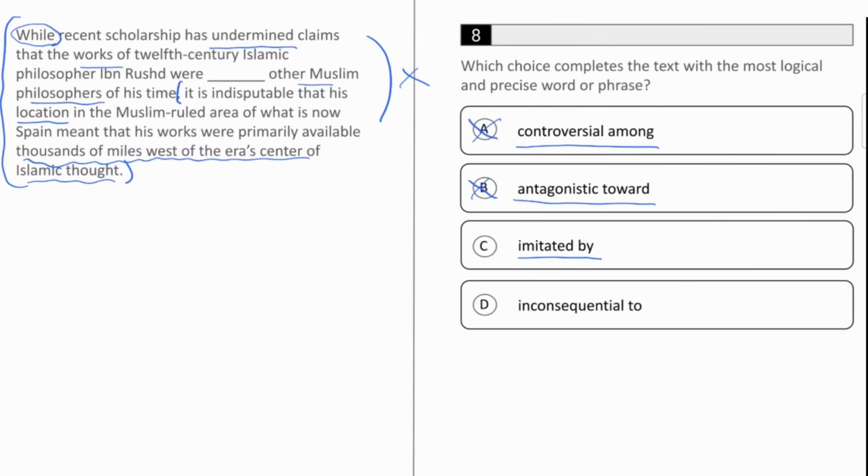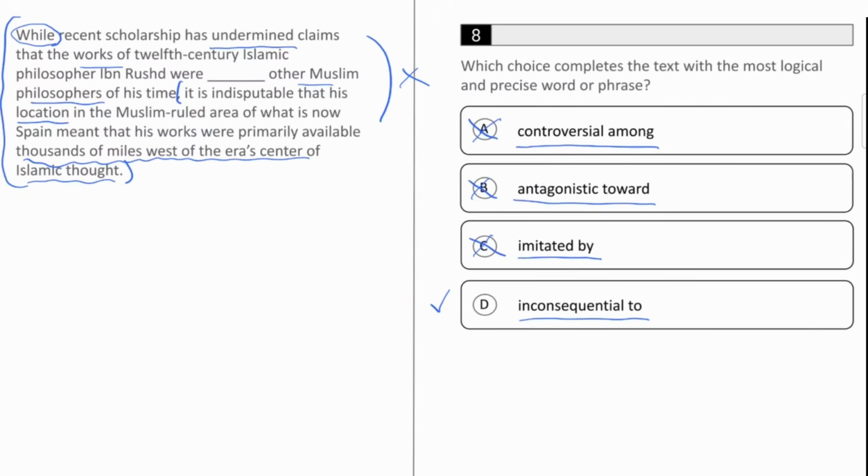C, imitated by. Well, if other Muslim scholars are imitating his works, it would suggest that they knew about it and that they cared about it, which again is the opposite of what we want because of all those negatives. We can cross that off and move on to D, and by process of elimination, again, I know that D is probably going to be the answer, but we can also confirm this.